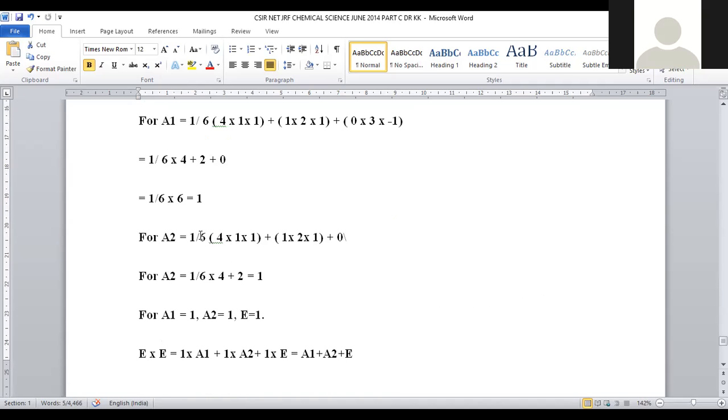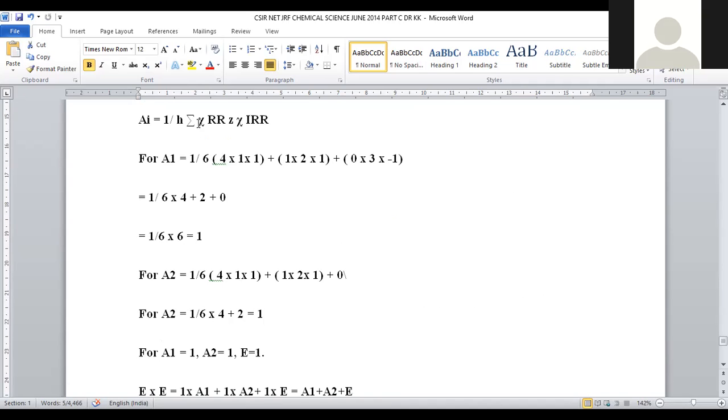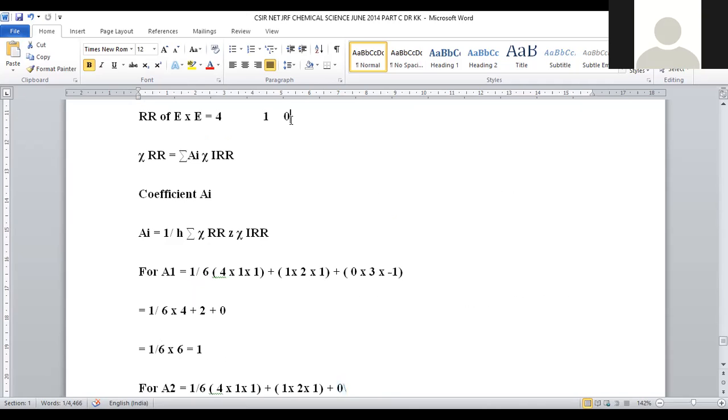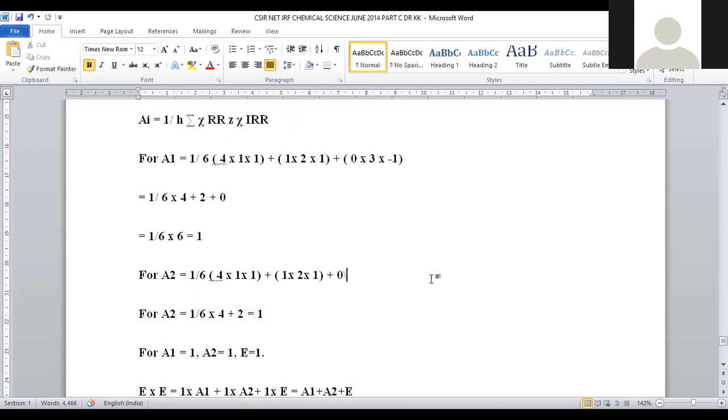For A2, how can we calculate? 1 by 6 remains the same because 1 by h is the sum of all the coefficients, so that will be taken as such. Then 4 into 1 into 1, the coefficient of C2 can be taken here, and 1 into 2 into 1 plus 0. The last term will become 0 anyway because the reducible representation for the E cross E term will be 0, right? So not only for A1 and A2, even for E, you will get 0 here.